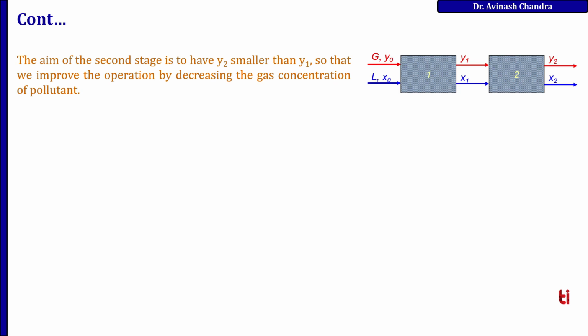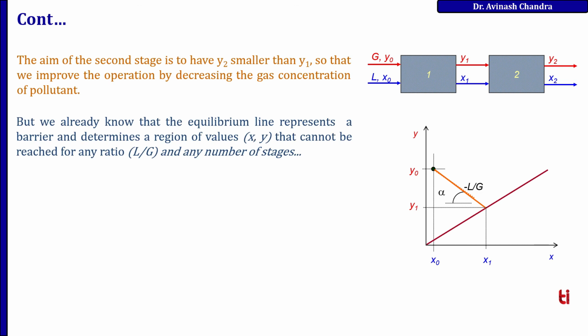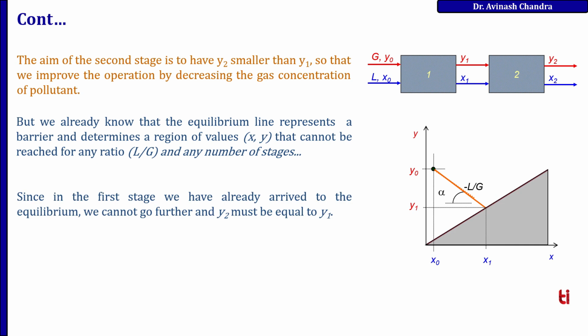The aim of the second stage is to have y2 smaller than y1, so that we improve the operation by decreasing the gas concentration of pollutant. But we already know that the equilibrium line represents a barrier and determines a region of values that can be reached for any ratio L upon G and varying number of stages. Since the first stage can already arrive at equilibrium, we cannot go further and y2 must be equal to y1 in this case.